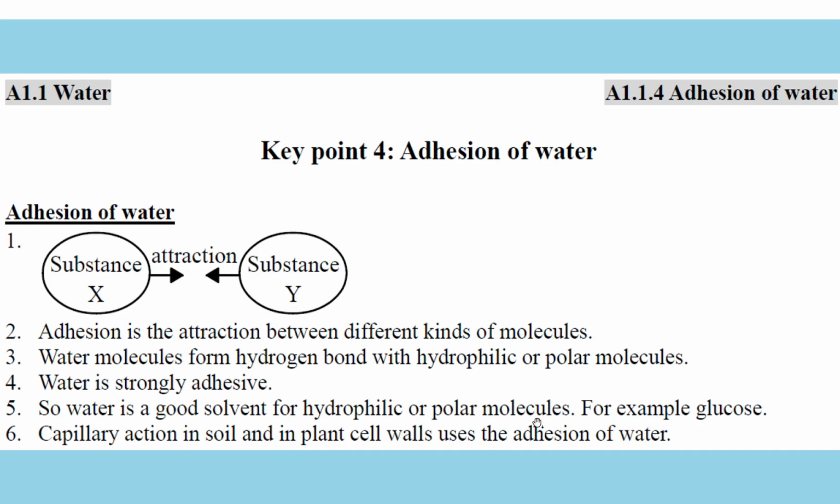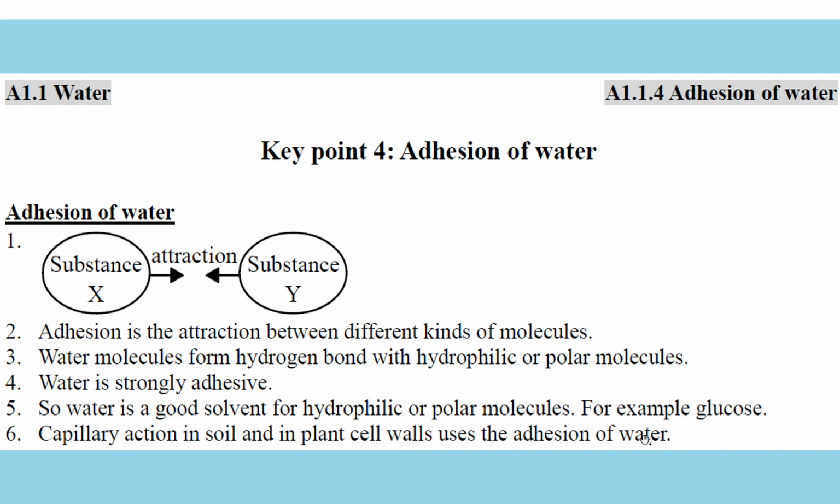Remember what it is to dissolve? The solvent breaks the bonds between the solid. Because water can form strong bonding with hydrophilic or polar molecules, it can break the bonding within the hydrophilic or polar molecules, form bonding with them, and dissolve them. For example, glucose. Capillary action in soil and in plant cell walls uses the adhesion of water.